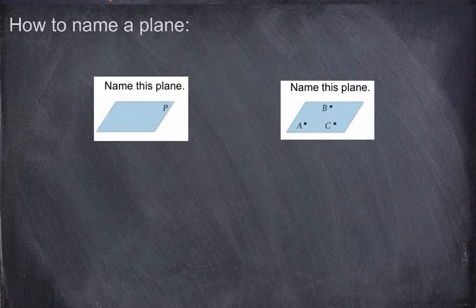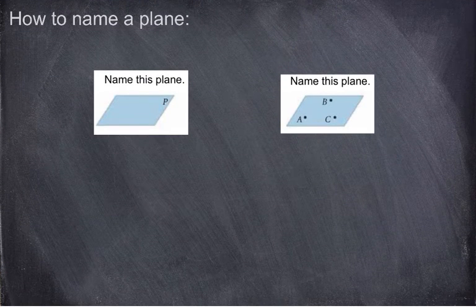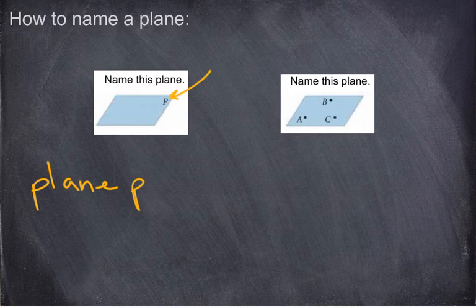Okay, now, how do you name a plane? Again, I'm not a fan that they use the letter P because it looks the same uppercase and lowercase. Whenever you don't see a point there, we're going to consider that a lowercase p, not a capital P. Okay, so that's going to be lowercase. Now, to name a plane using the lowercase is just like a line. We're going to write the word out. So we would say plane P. Okay, so you wouldn't just write the letter. You would actually write out the word plane P.